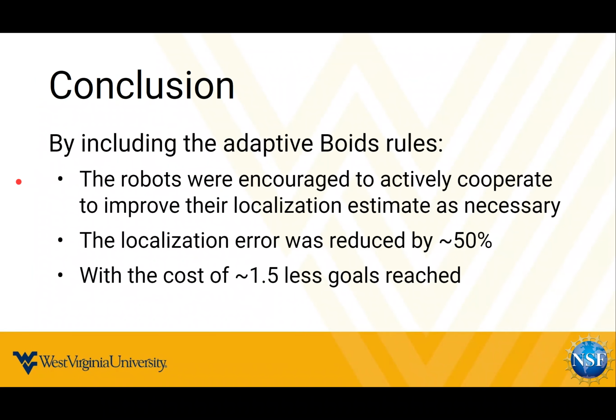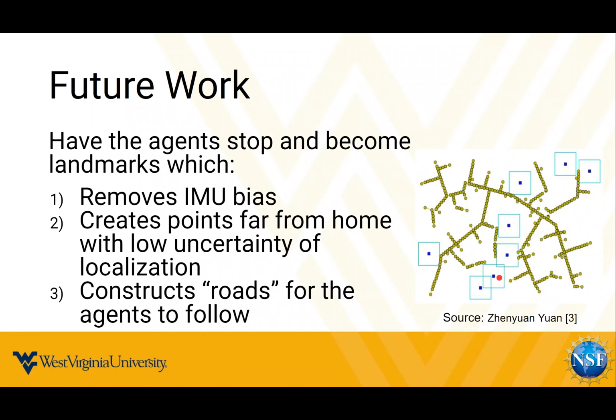So in conclusion, by including the adaptive boids rules, the robots were encouraged to actively cooperate to improve their localization estimates as necessary. Thus, the localization error was reduced by about 50%, at the cost of about 1.5 fewer goals being reached. For the future work, we will have the agents stop to become landmarks, which is very beneficial for localization, as it will remove IMU bias, create points far from home with low uncertainty of localization, and construct roads for the agents to follow, as shown by the figure to the right.